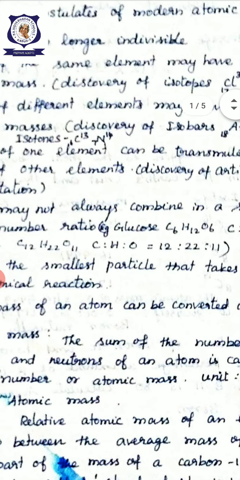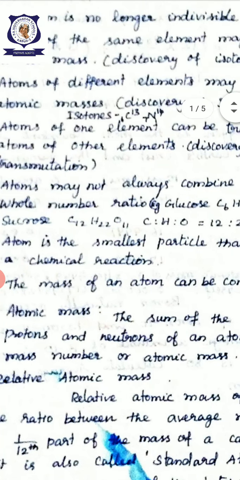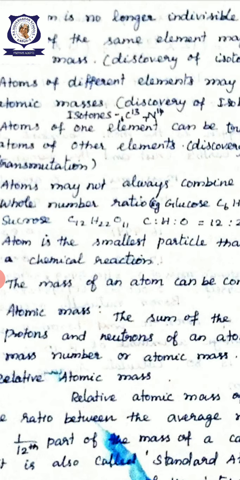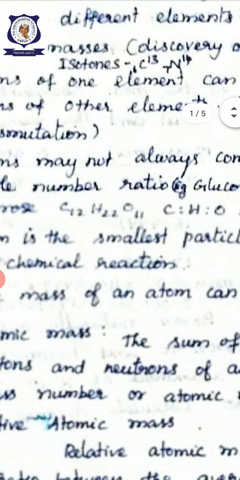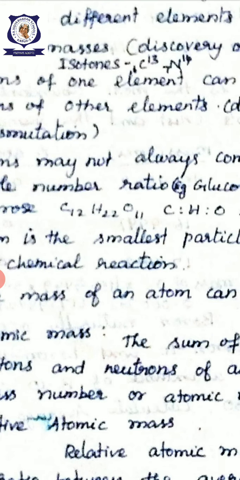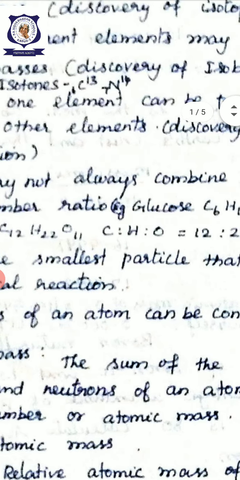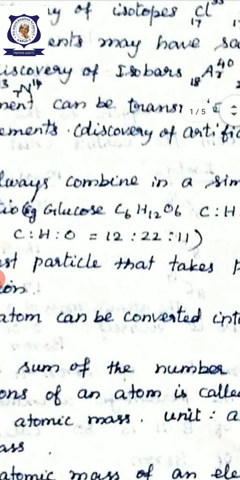But in another case, for example sucrose, the molecular formula is C12H22O11. Again, the ratio of carbon, hydrogen and oxygen is 12:22:11, but they are not in a whole number ratio.